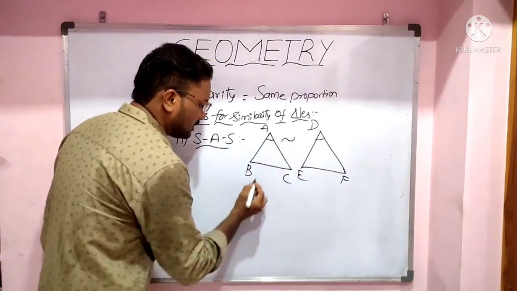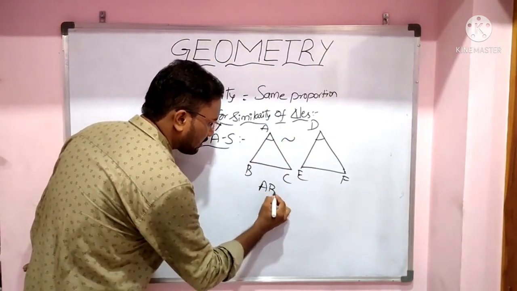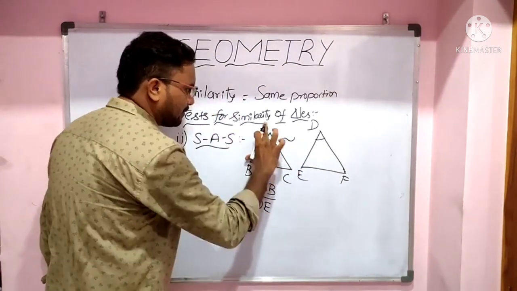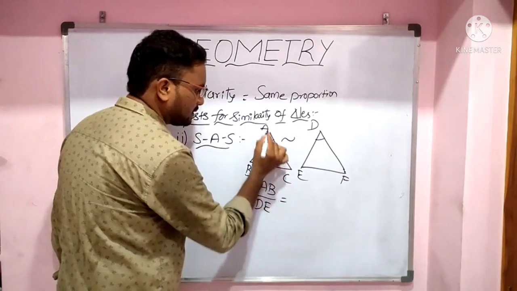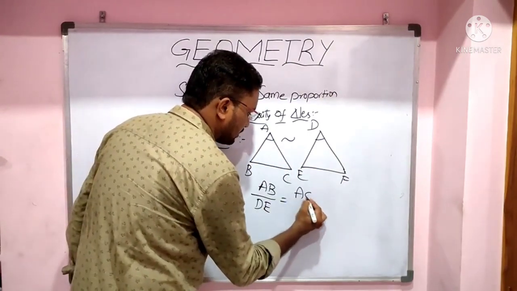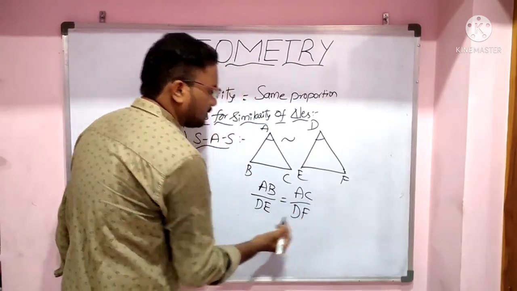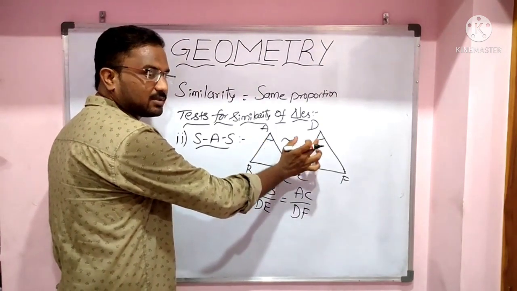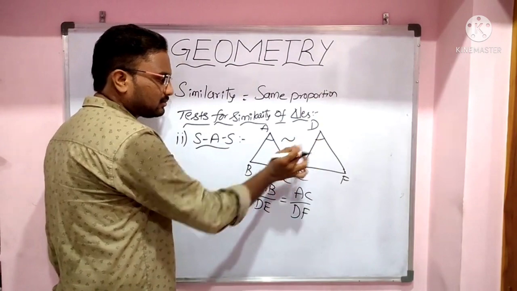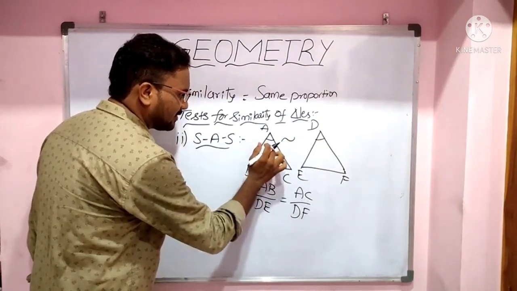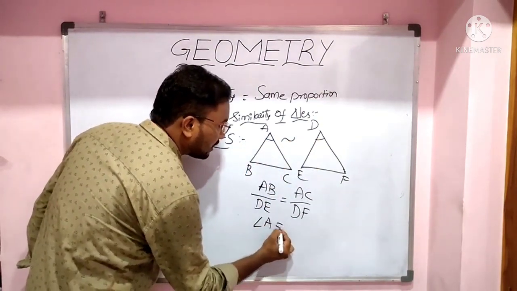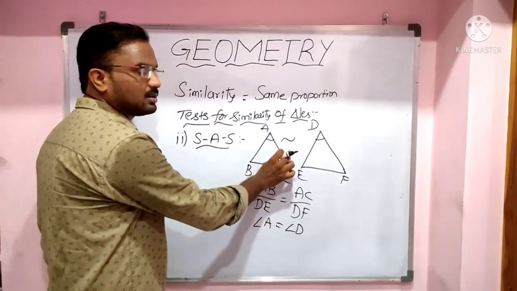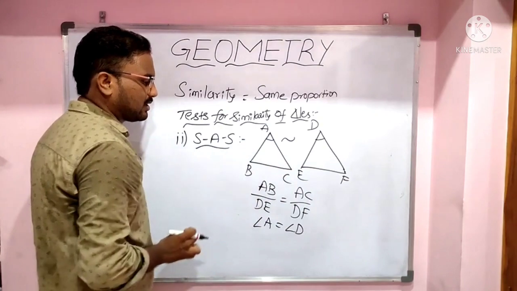That means here AB by DE is equal to AC by DF. Two sides of one triangle are proportional to the corresponding two sides of the other triangle and the included angle between them, that means angle A equal to angle D, then those two triangles are called similar triangles.